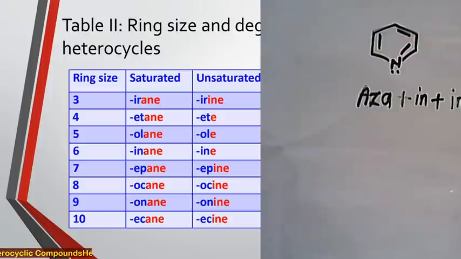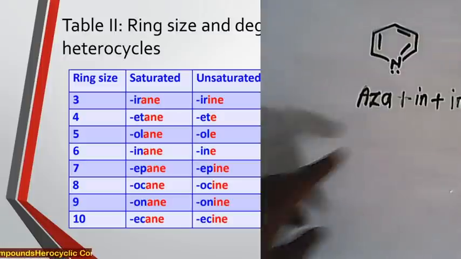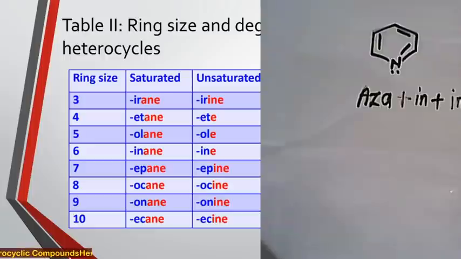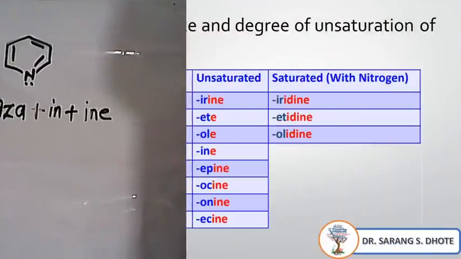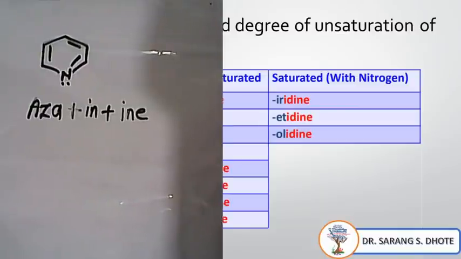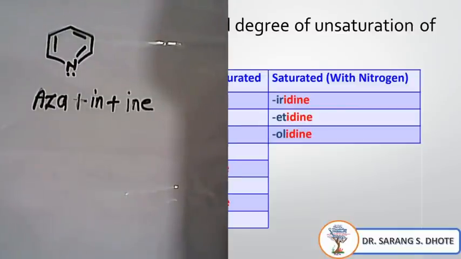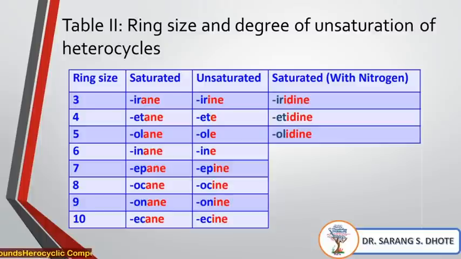Aza plus ine for unsaturated compounds, like that. This is the formula: aza plus in plus ine. By using this formula, such type of naming should be there. Later on, we will see various examples. Okay, this is the first naming system.